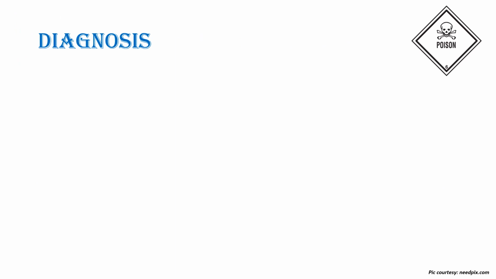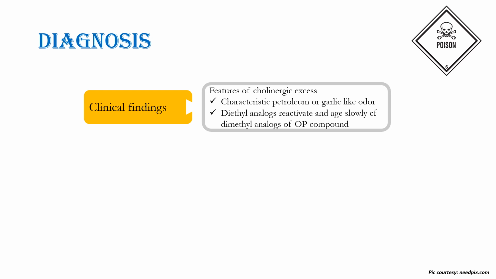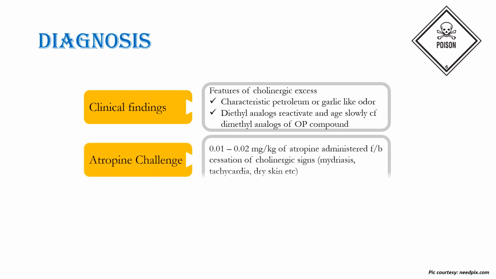To diagnose organophosphate poisoning, one can rely on the clinical findings, which include a characteristic petroleum or garlic-like odor, along with other symptoms of cholinergic excess, especially in the acute phase. Then an atropine challenge test can be given, in which you give 0.01 to 0.02 milligram per kg of atropine, and this should be followed by cessation of the cholinergic signs, and in the form of mydriasis, tachycardia, and dry skin should appear.